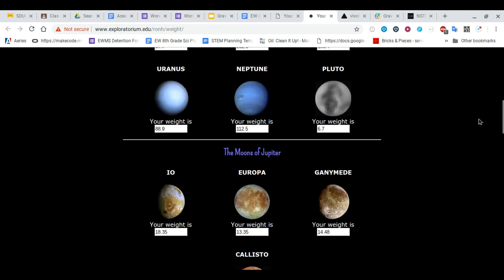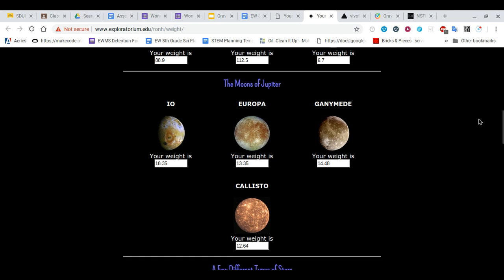Some of Jupiter's moons would give you different weights. All of them would give you different weights. Notice that the weights depend on a couple of things. We're going to get to what that depends on in the reading.